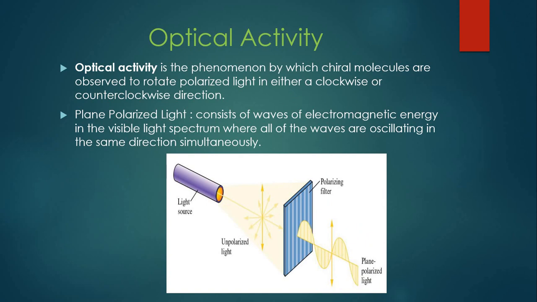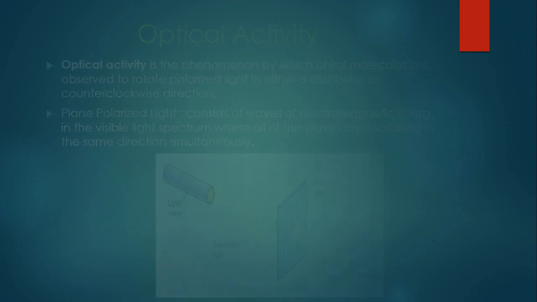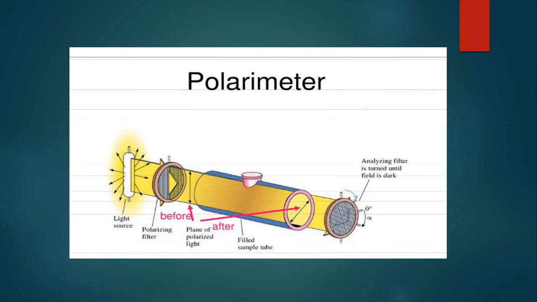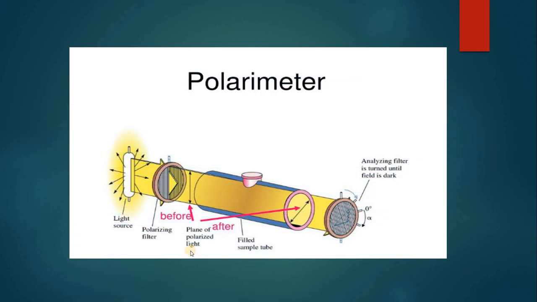Let me show you a polarimeter. This is how this process will work. A polarimeter is the instrument which will rotate the path of light either in the clockwise or in the anti-clockwise direction. You can see the light source, which has waves moving in all of the directions. When it passes through a polarizing filter, now you can see it is the plane polarized light which is moving only in one direction.